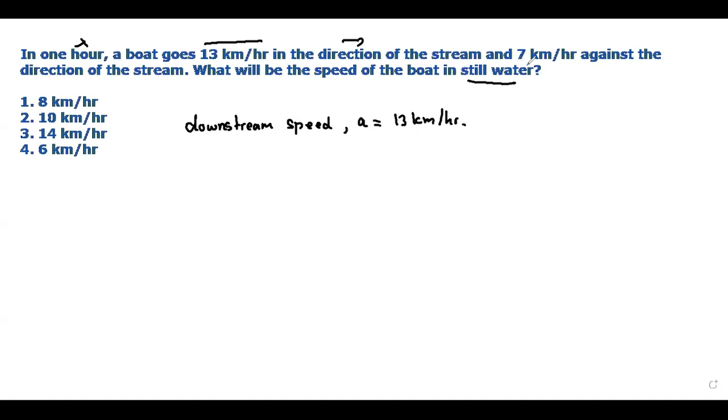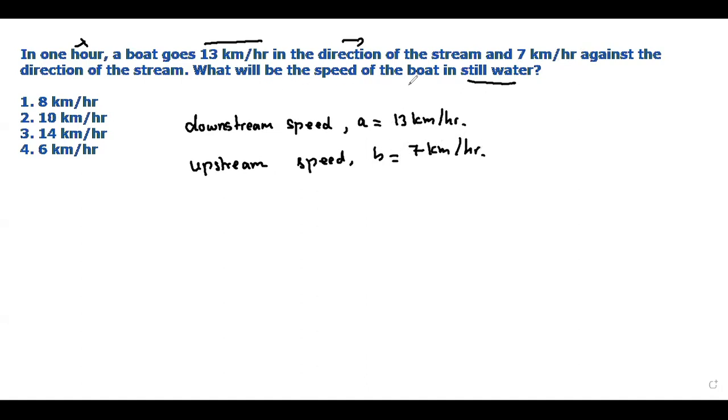And 7 kilometers per hour against the direction of the stream. That means against the stream, it is upstream speed, given as B equals 7 kilometers per hour.